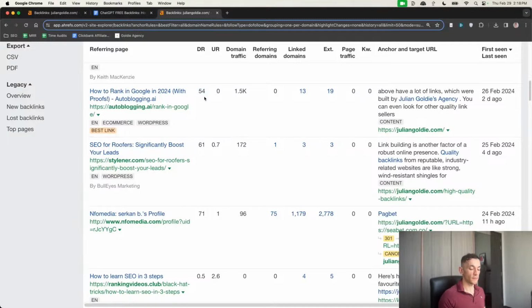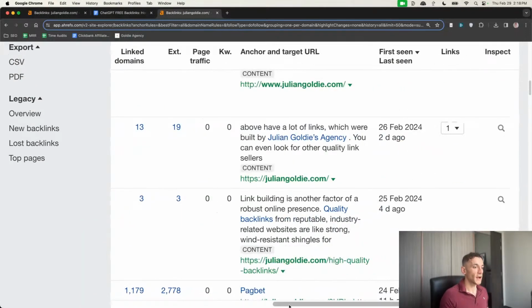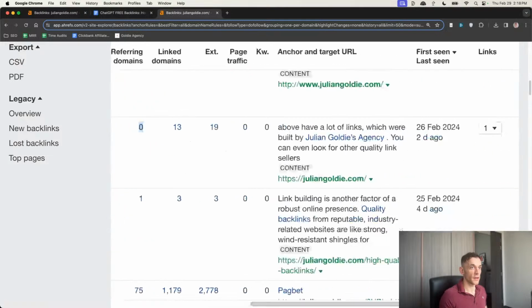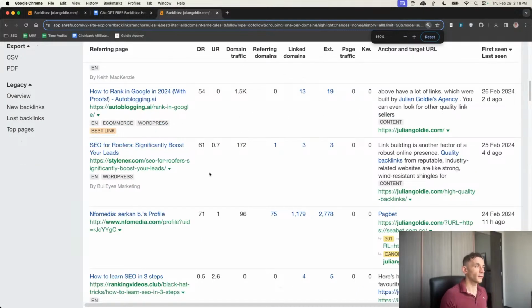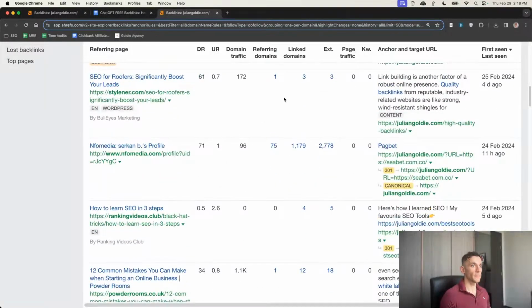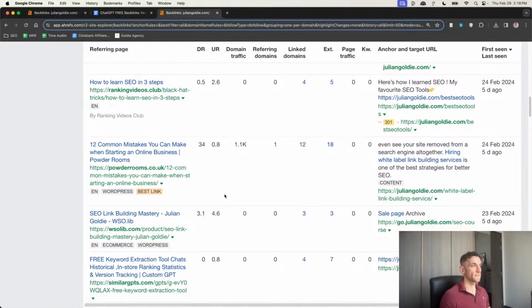That is a bit of a slower method. You know, it might take like 6 months or a year to build enough trust to get a backlink to your website. But as you can see, this is a super relevant backlink from a DR54 site that gets 1,500 domain traffic. And the reason they're linking to me is because we've talked about them so much in our content. So if you talk or promote other tools in your content, you will get backlinks naturally. It's one of the best ways to do this. Let's have a look what other backlinks we've got. We've got a DR61 backlink right there, but this is actually from outreach. Let's keep going now, see what else we've got.